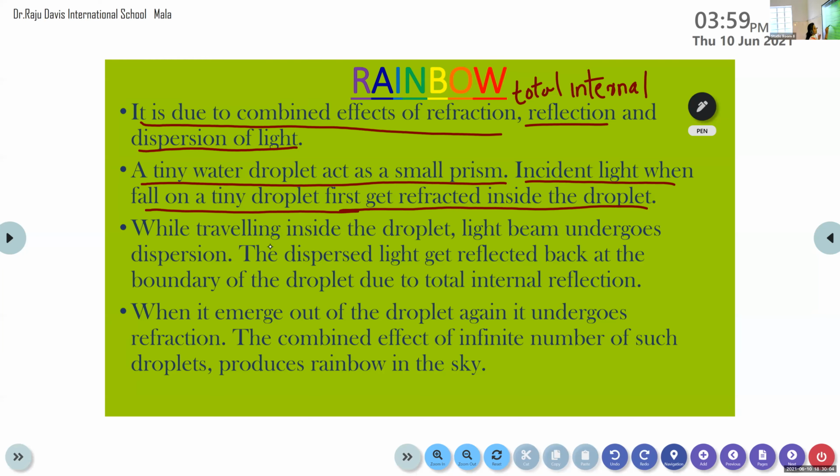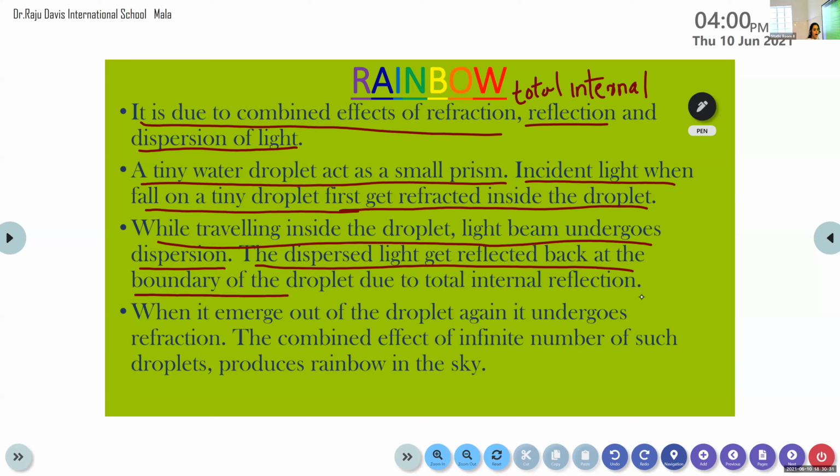And when it is traveling through the droplet, the light beam undergoes dispersion, because it enters a transparent material medium, that is, the splitting of the white light takes place. And the dispersed light gets reflected back at the boundary of the droplet due to total internal reflection. So these are the three phenomena that take place, and the combined effect of these three phenomena results in the formation of a rainbow.